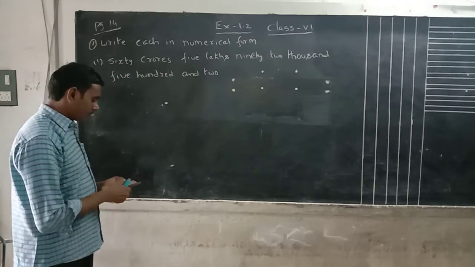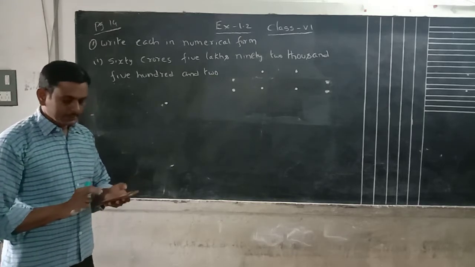Here, when words are given to you, we have to write them in numerical form.